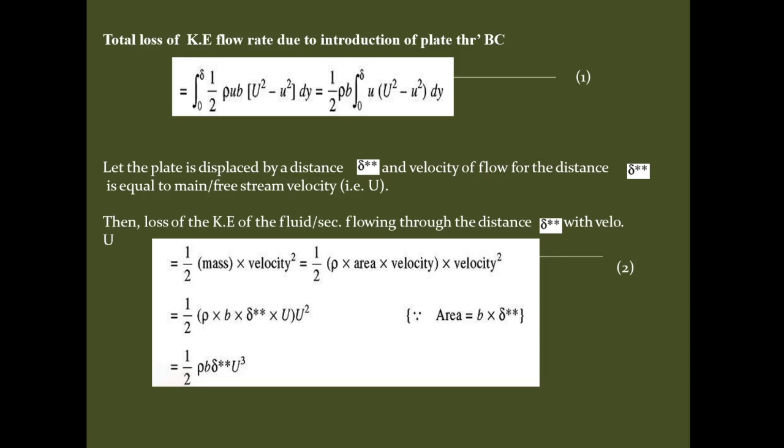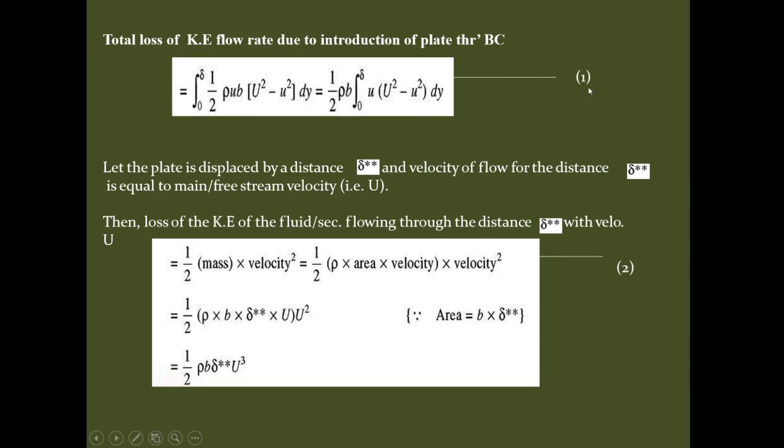Now the total loss of kinetic energy flow rate due to the introduction of the plate through BC will be integration 0 to delta of 1 half rho u b, whole bracket capital U square minus small u square, into dy. Let this be equation number 1.